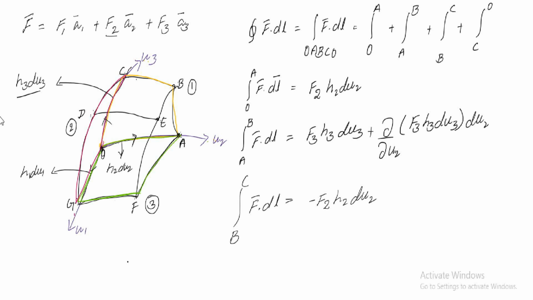And it is not started from the origin. So here we have to consider plus, in this direction, dou by dou u3 of f2 h2 du2, because